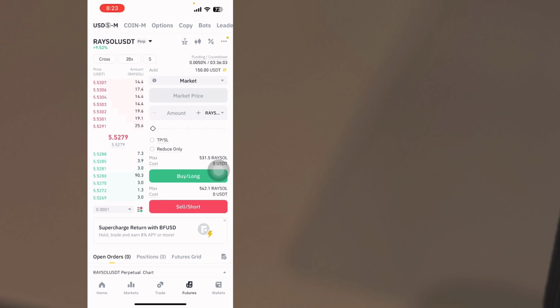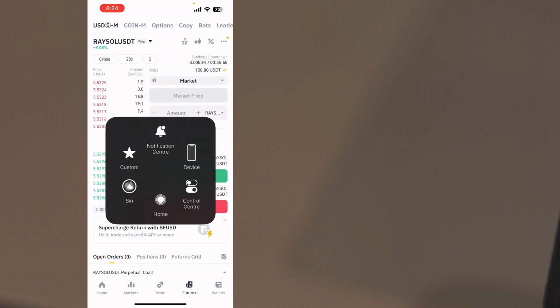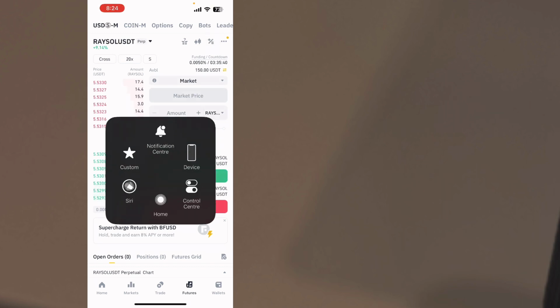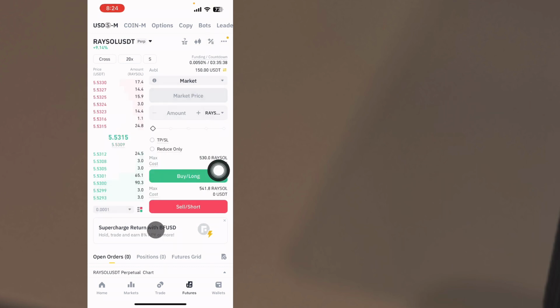This is the funding fee. So it's left with 3 hours 36 minutes for the short traders to pay the fees of 0.005%. Then we have something at the top again, this particular thing called the chart. So if you want to see the direction or the technical analysis of the coin that you are trading, then we have the plus and minus being the P&L calculator.